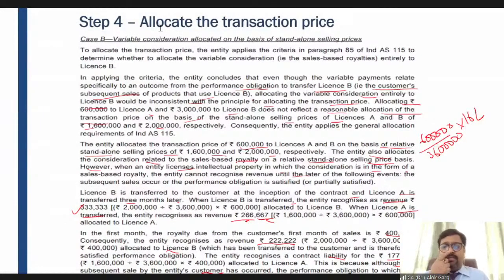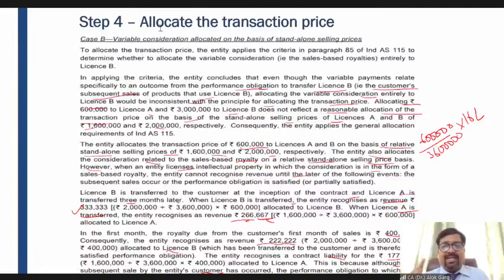In case of a variable consideration, you need to see which performance obligation the variable consideration is related to. If it is related to a particular performance obligation, you have to apply that variable consideration while allocating the transaction price only to that specific performance obligation.